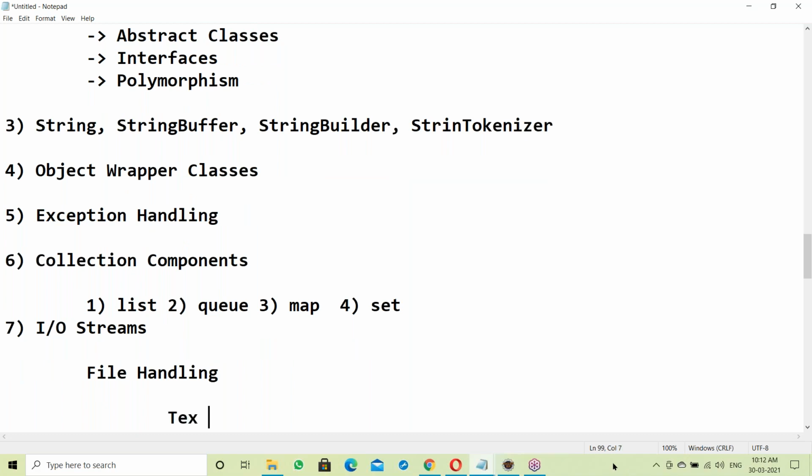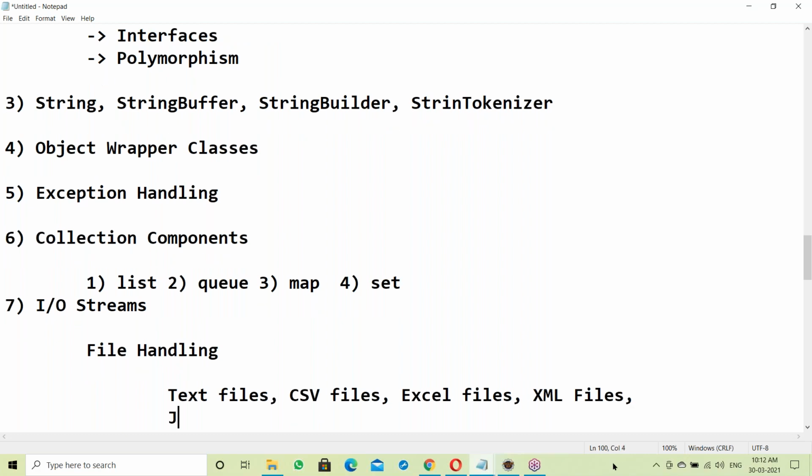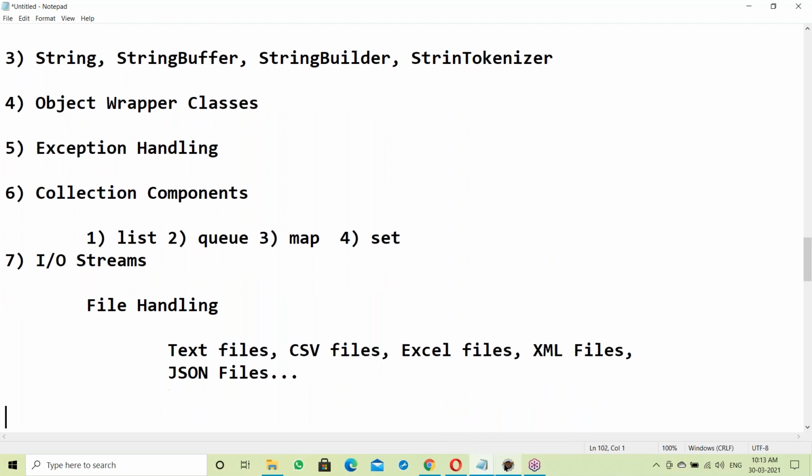Like different types of files: text files, CSV files, next Excel files, XML files, next JSON files, different types of files here. Okay, so how to handle different files, we'll be discussing everything. In your syllabus, I'll be explaining all of the files. Okay, yes, IO streams.